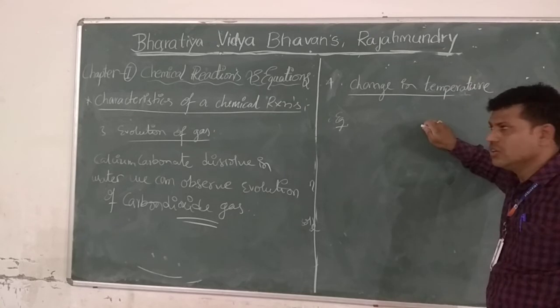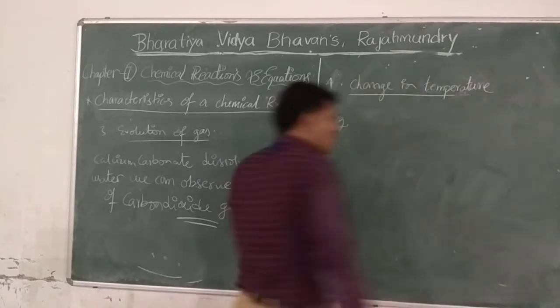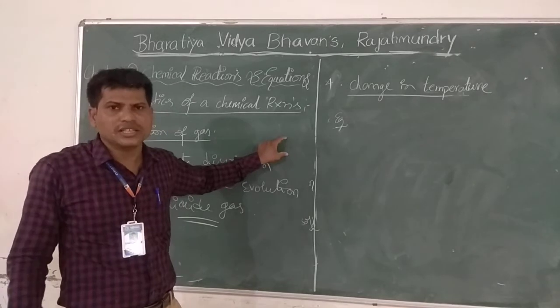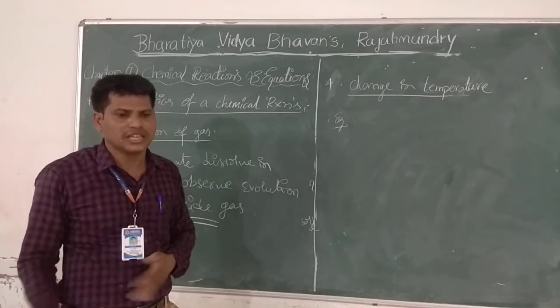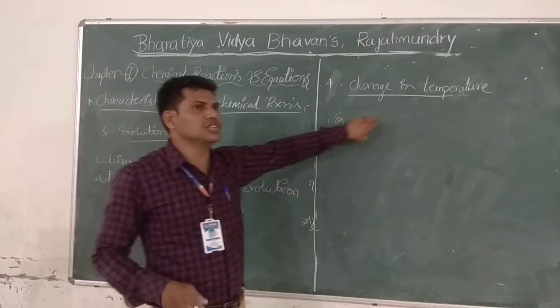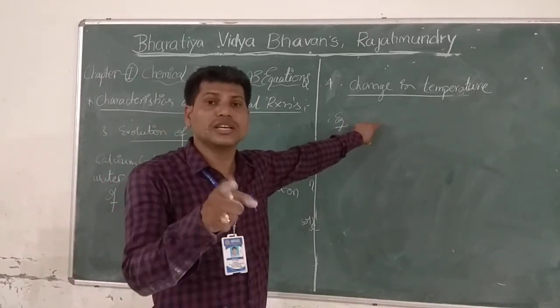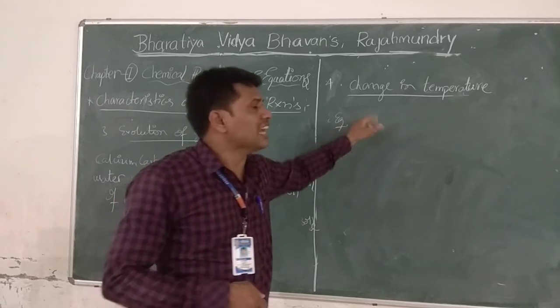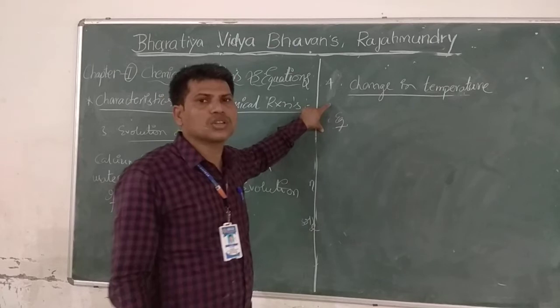Suppose I am giving the best example here. Calcium oxide is there, powder only. If you dissolve calcium oxide powder in water, automatically heat will be liberated during the formation of calcium hydroxide. If you touch that beaker, we feel hot. That means evolution of heat occurs in that particular process.